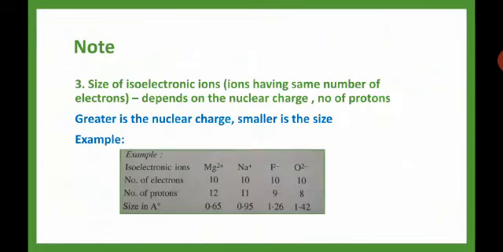So next one is the size of isoelectronic ions. Isoelectronic ions means the same number of electrons will be there. So if the same electrons are there, then the protons are the deciding factor. Greater is the nuclear charge, smaller is the size. This is very important. If the nuclear pull is very high, it will attract the electrons, so the size will be very small.